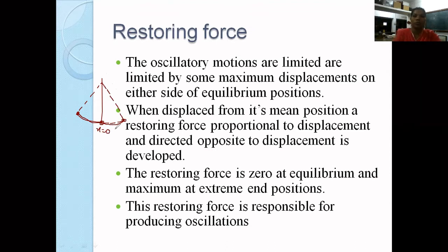The oscillatory motions are limited by some maximum displacements, and this maximum displacement is because of the restoring forces acting on the particle. When displaced from its mean position, a restoring force proportional to the displacement and directed opposite to the displacement is developed. So if the particle is moving to the extreme position on the left hand side, the restoring force will be acting towards the mean position. Similarly, if the particle has moved to the extreme on the right hand side, the restoring force will again be acting towards the mean position.